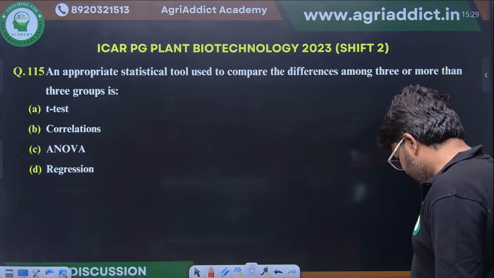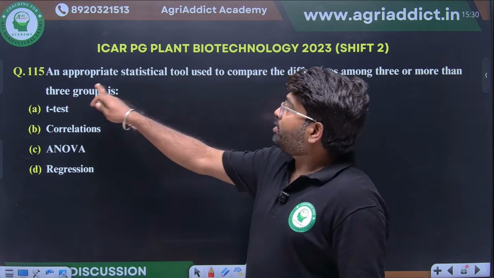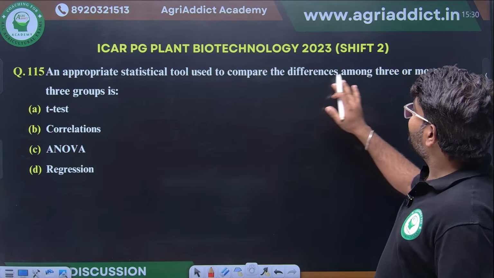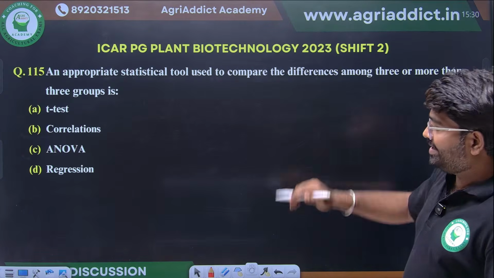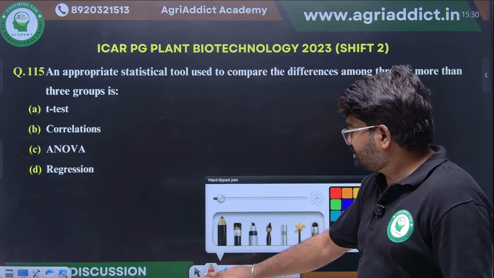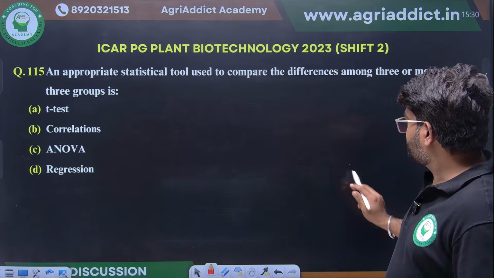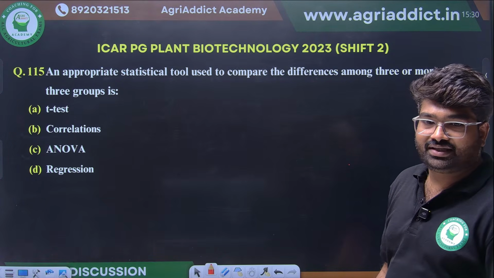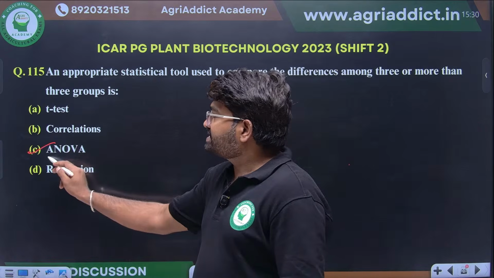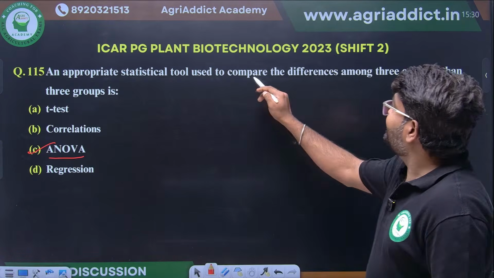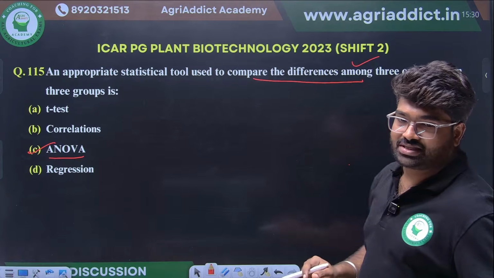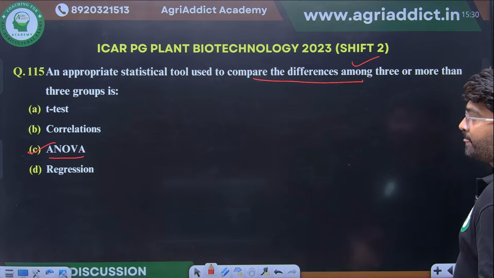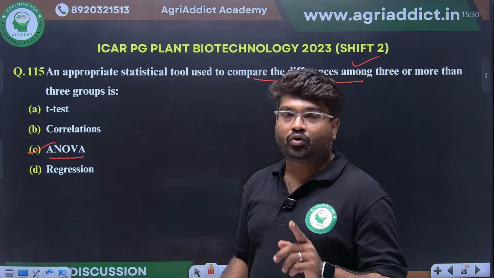Okay, next question, students. An appropriate statistical tool used to compare the difference among three or more than three groups. What can we use? Three or more than three groups. We can use correlation, t-test. Yes, very good. ANOVA we can use for comparing the difference among three or more groups. Analysis of variance we can use. Very good.